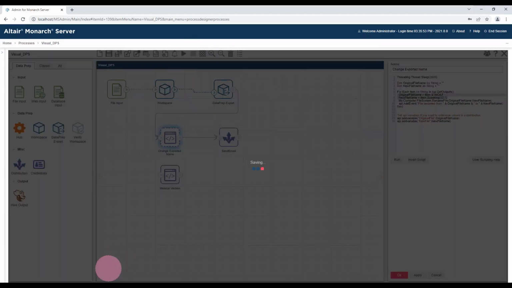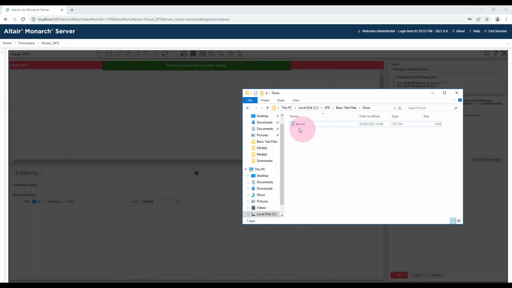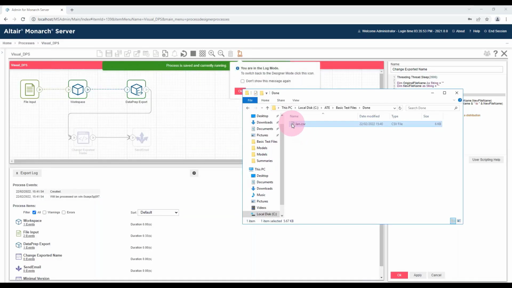So let me just, oh, it's going to fail, sorry, because I've already got the file there. So you would obviously have to have a slightly better script in there that didn't fail. I think I got it just in time.